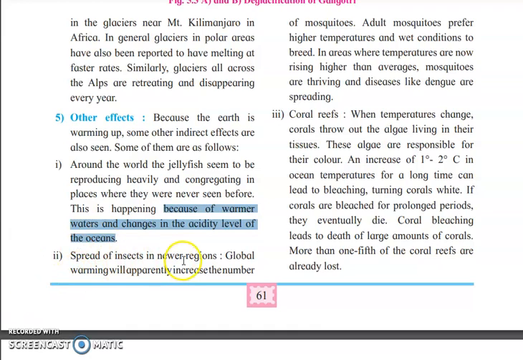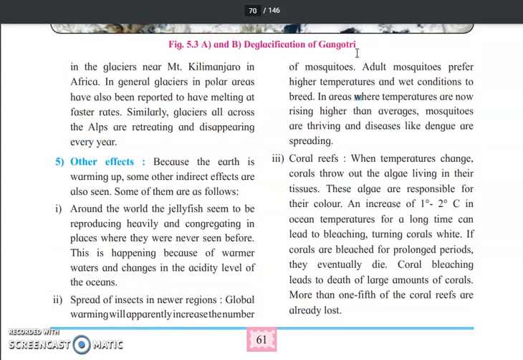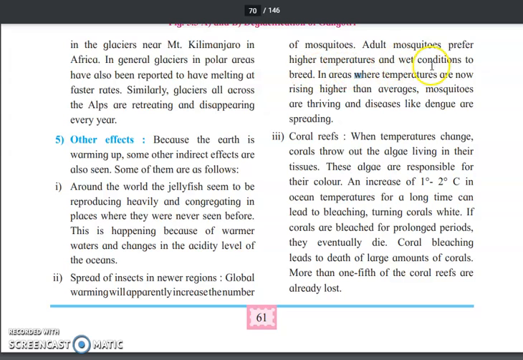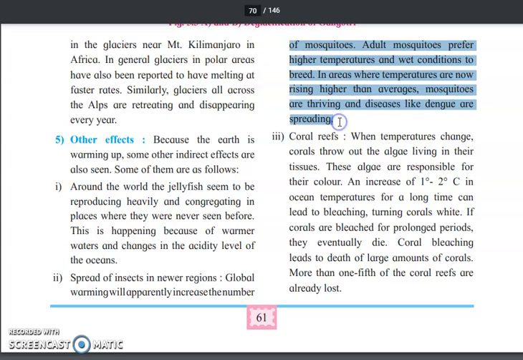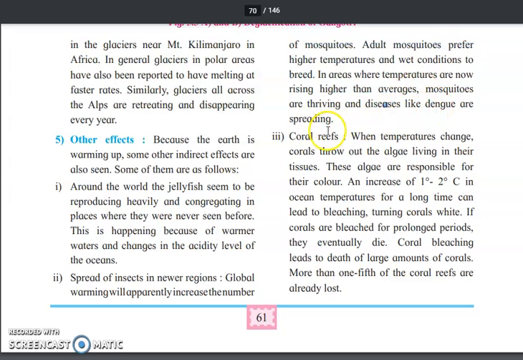Next is the spread of insects in river regions. We all are aware that there are various diseases which are spread by insects, like dengue, malaria, chikungunya. All these diseases are basically spread by mosquitoes. Nowadays, even this is a big concern to human health. Global warming will apparently increase the number of mosquitoes. Adult mosquitoes prefer higher temperature and wet conditions to breed, and in areas where temperatures are now rising higher, mosquitoes are thriving and diseases like dengue are spreading.